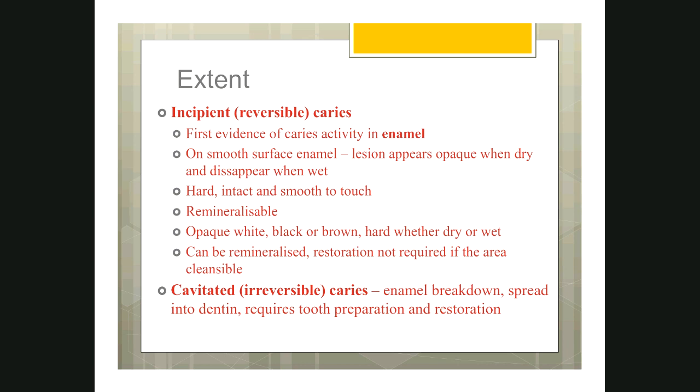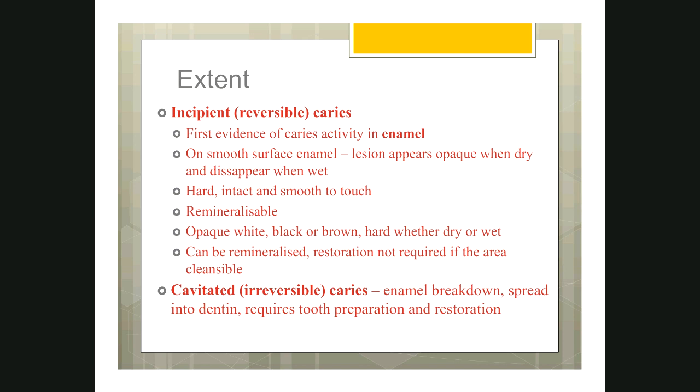In incipient caries, if you give some remineralizing agents like calcium ions, phosphate ions, fluoride in the form of mouthwash or paste, then you can actually cure the enamel lesion, the incipient lesion. That is the speciality of this lesion. Reversible caries. It is reversible. This is the first evidence of caries activity in enamel. This is the first stage, beginning of dental caries activity, and it mostly happens on the smooth surface.